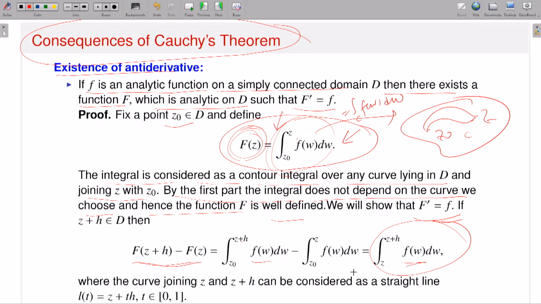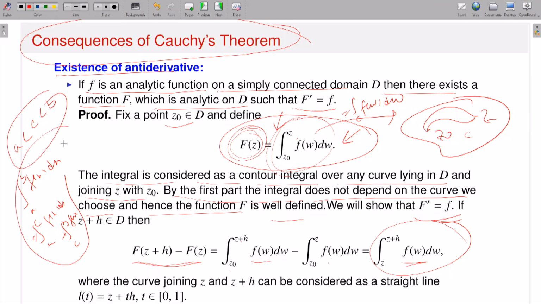But you should always be careful. You do not do the algebra the way, like the integral from a to b of f(x) dx, which is the same as the integral from a to c of f(x) dx plus the integral from c to b of f(x) dx, where a is less than c less than b. Don't do this kind of algebra, because this is no longer valid, because for complex numbers there is no ordering. So to give meaning to this difference being exactly equal to this one, you have to say that yes, I have a point.